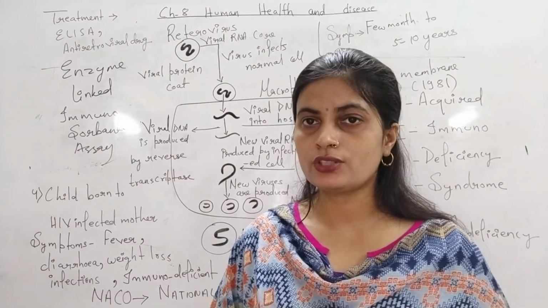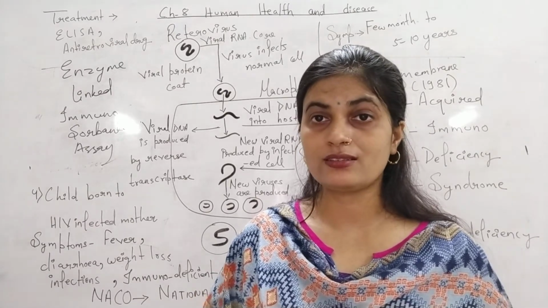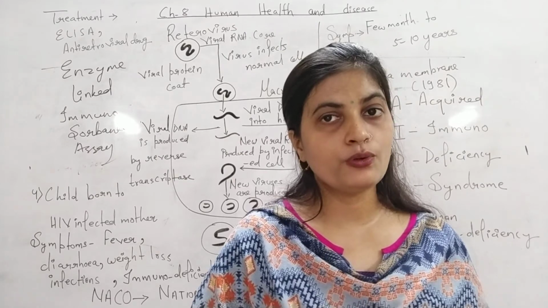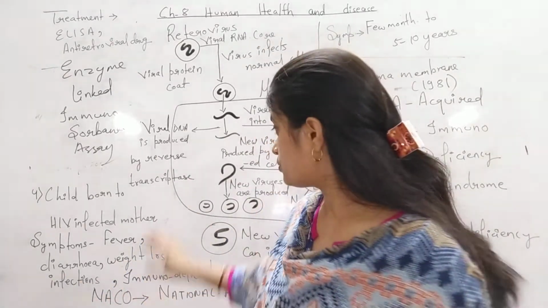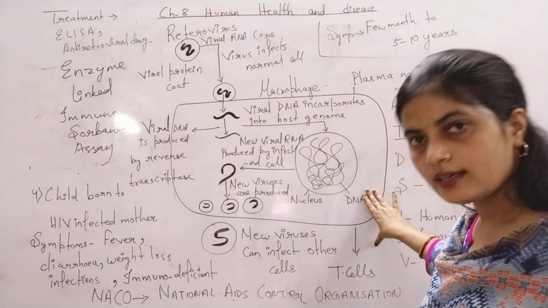Rather follow the instructions which are given by our experts, government, and the best thing is follow social distancing, health hygiene, and good nutrition to work on your immunity. So we have done with this content of the AIDS, HIV.